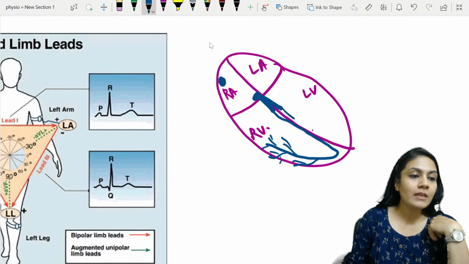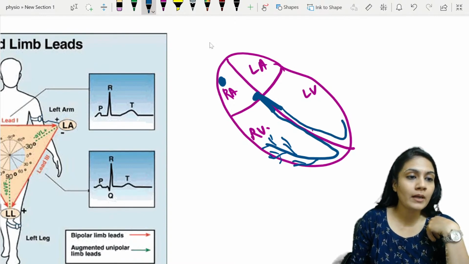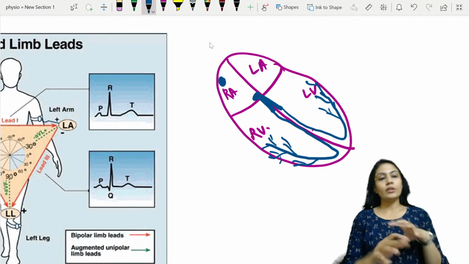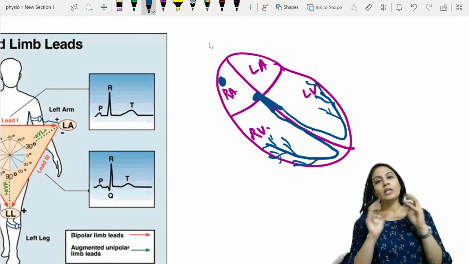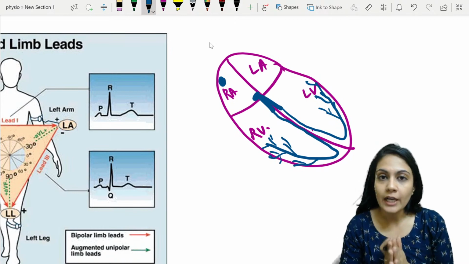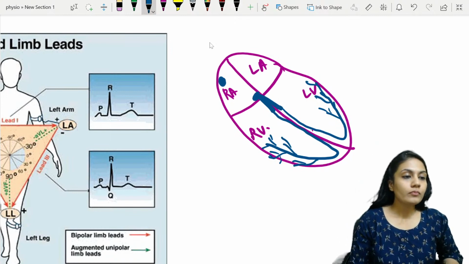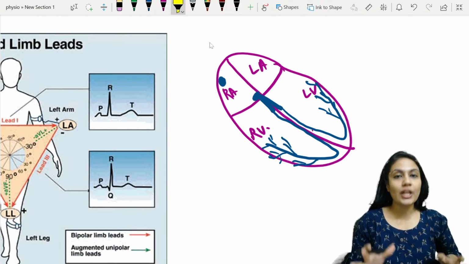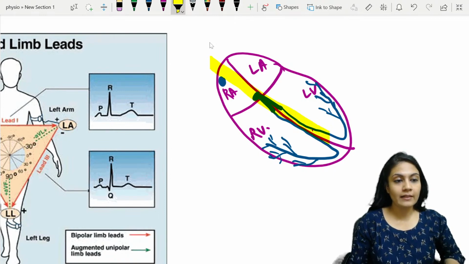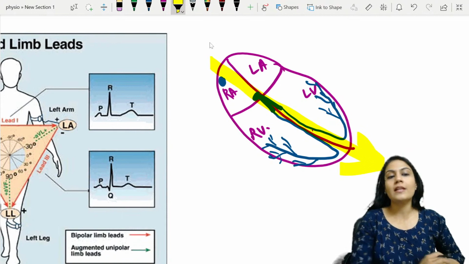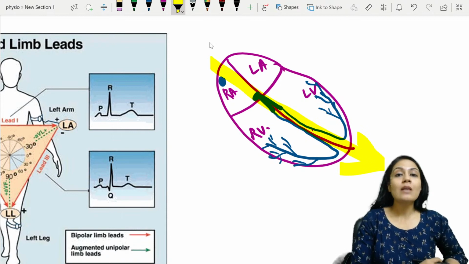Now the same thing is going to happen. The left bundle branch, which is going to supply the left ventricle, is again going to have Purkinje fibers over here, right? They are further divided and going to depolarize each of the cardiomyocytes. Now understand, if I take an average direction, it is going to be something like this towards the left side, right? And that's how we show the vector.